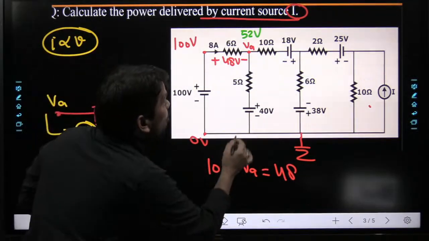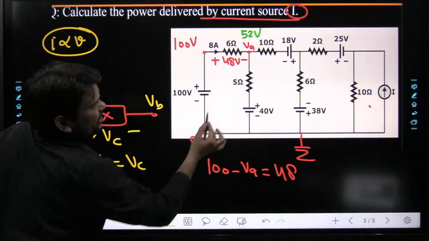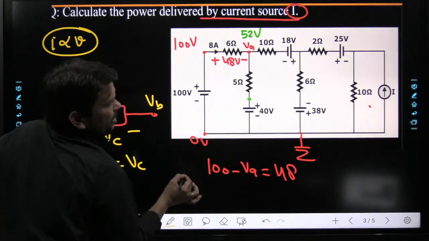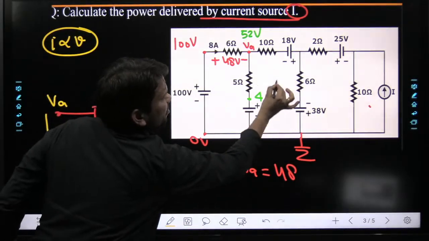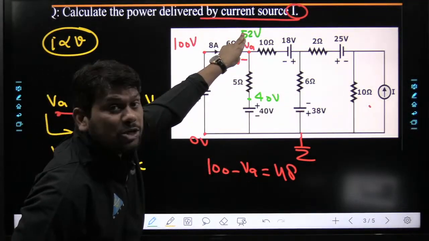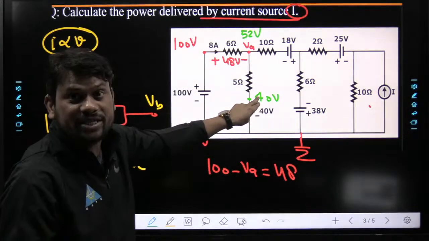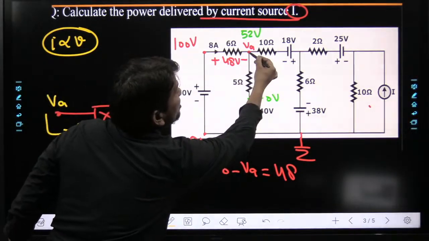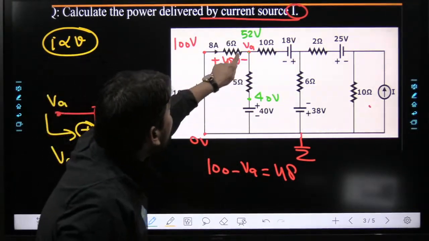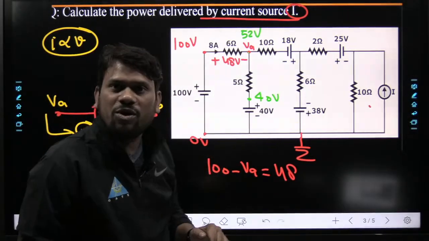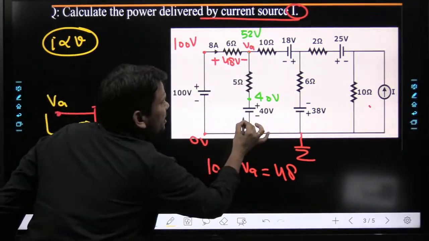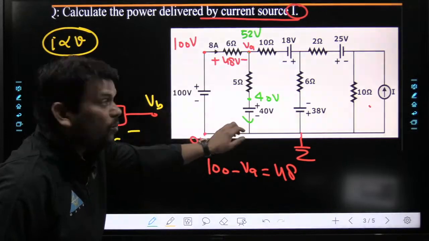Now can you tell me how much current will flow through this 5 ohm resistance? See, with respect to ground, the voltage that will appear here is nothing but 40 volts. Now, 52 is higher than 40, obviously. Next thing, in between this node and that node, only one resistance is given. The potential difference is known, the resistance is known, so we can apply Ohm's law. What will be the direction of current first? The direction of current will be downward.